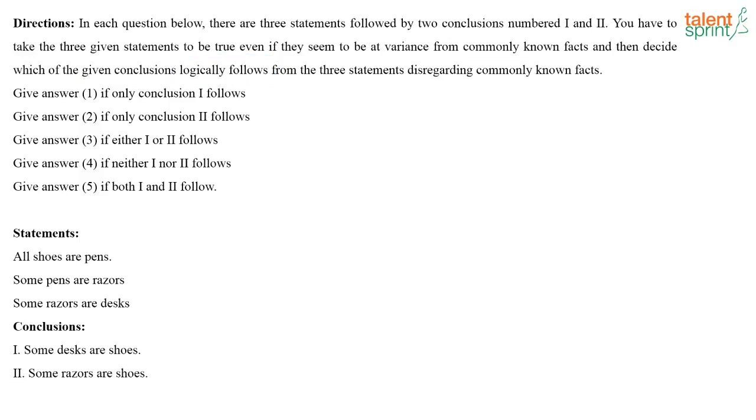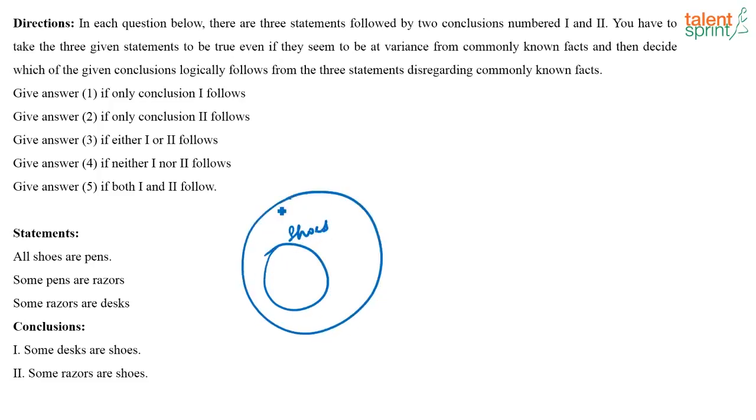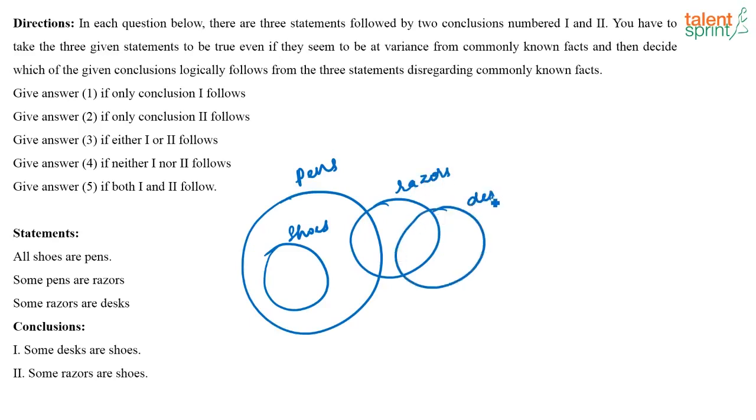All shoes are pens. Some pens are razors. Some razors are desks. So this is your statement. What is the conclusion? Some desks are shoes. Some desks are shoes. It's not a definite conclusion, right? It can be, it cannot be.